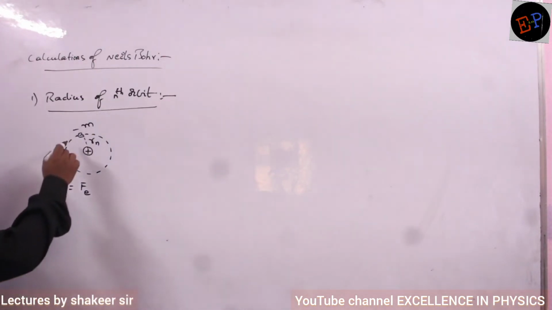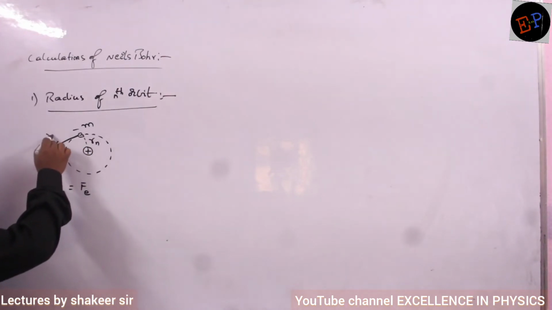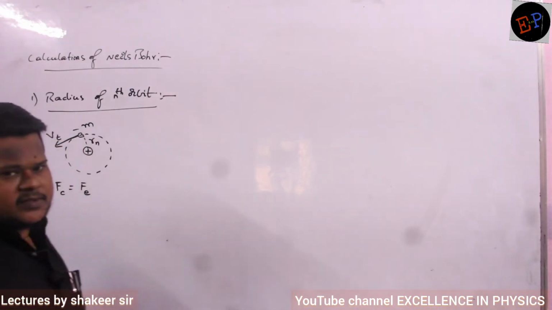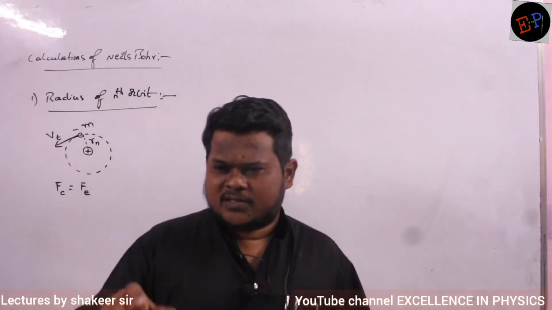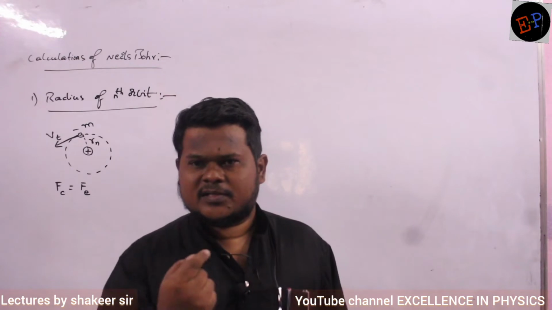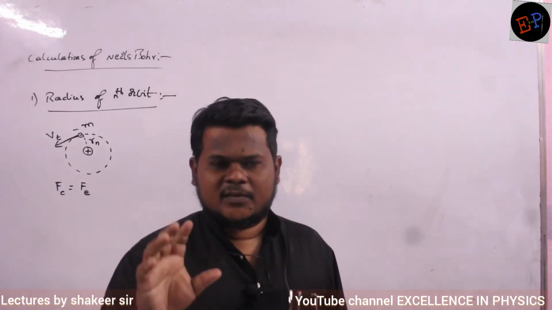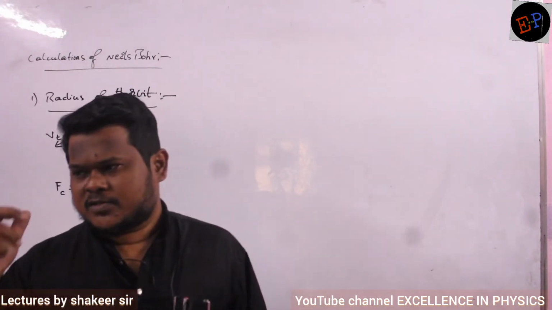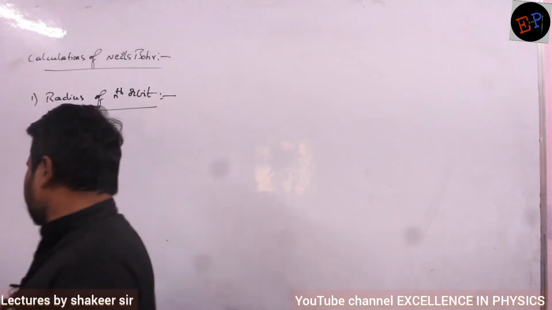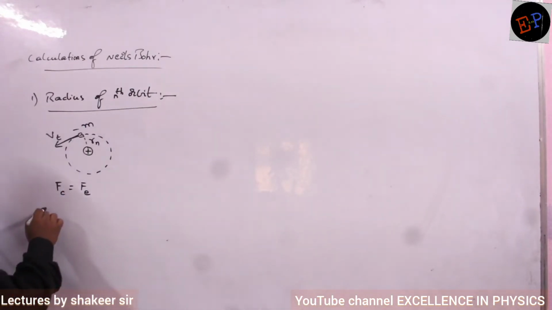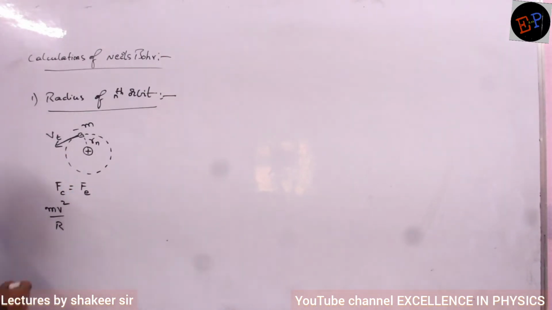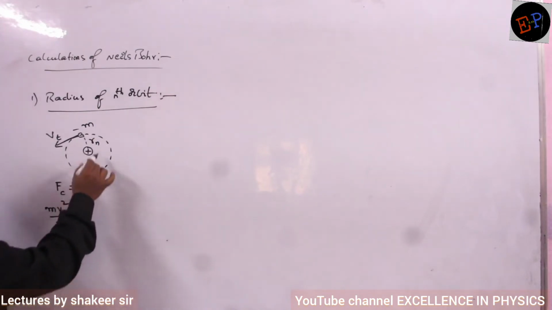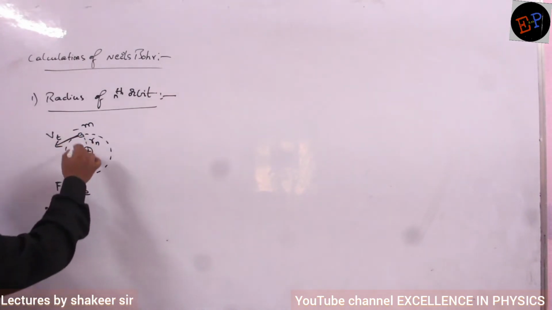See, my electron always is trying to move in a straight line. That is what we studied. Electron is always trying to move in a straight line. But because of the force of attraction, continuously a centripetal force is provided. And because of that centripetal force, it is moving in a circular path. So what is the equation for centripetal force? mv square divided by r, where v is the tangential speed of this electron. And this is provided by electrostatic force of attraction between two charges.